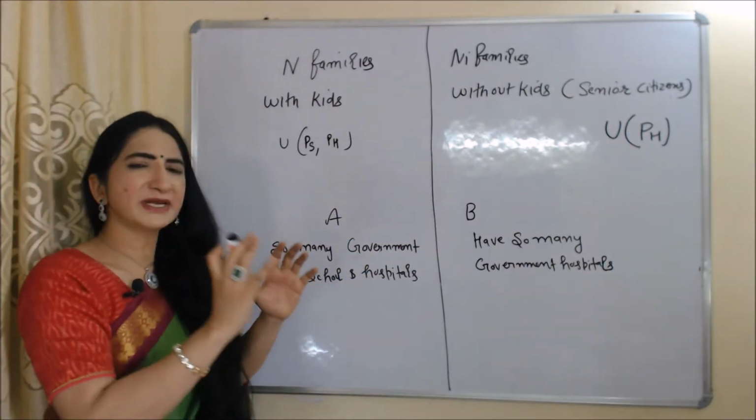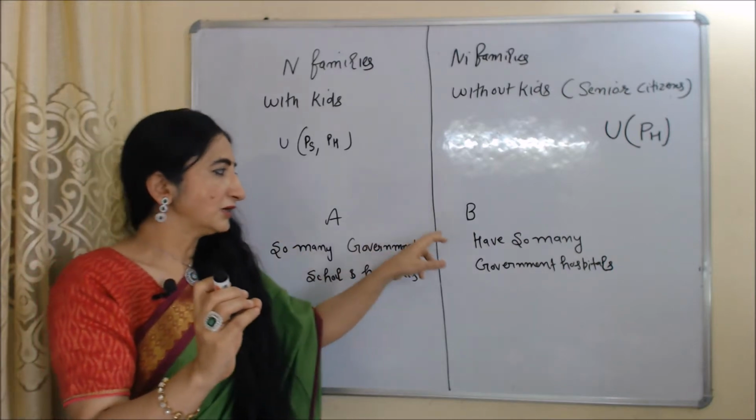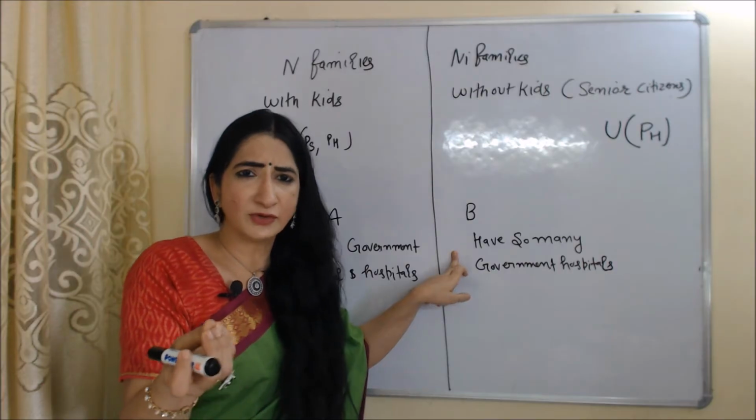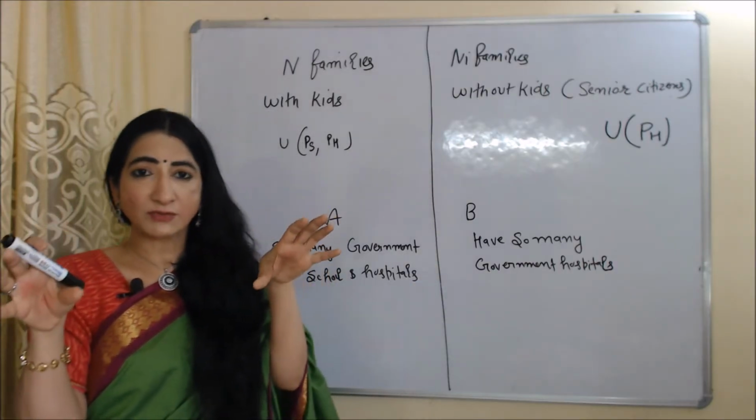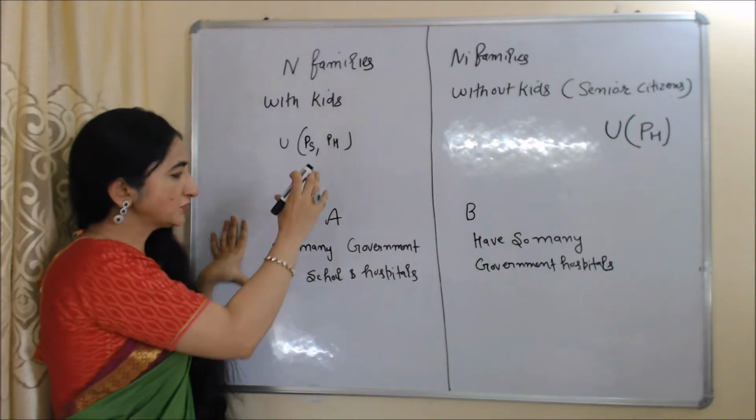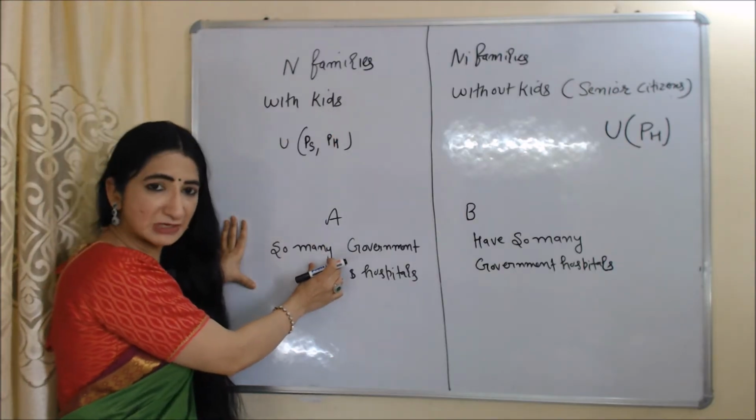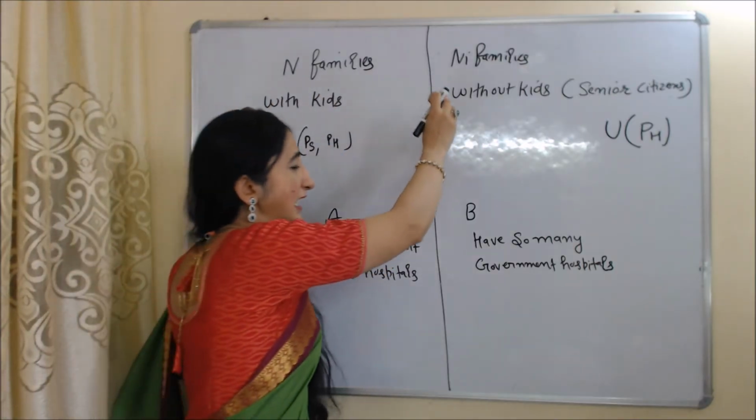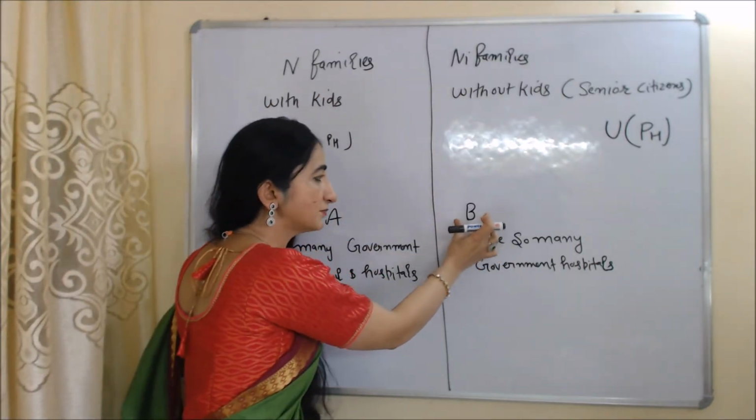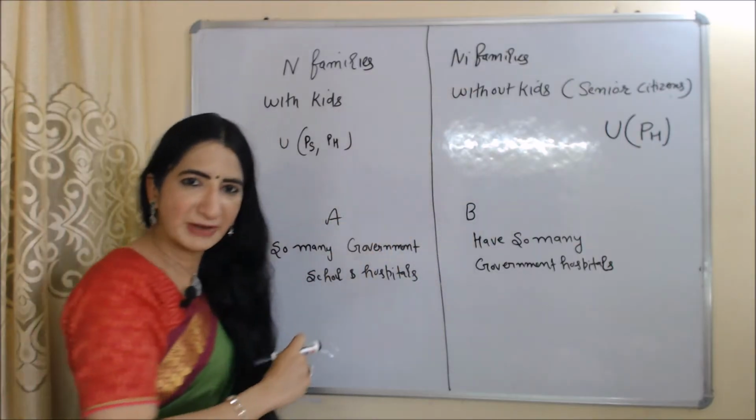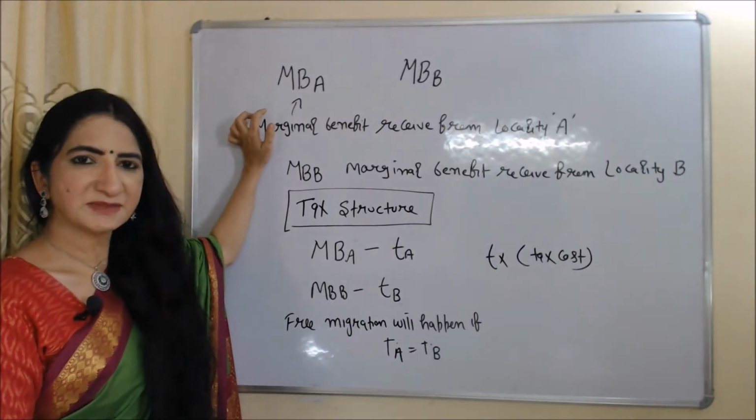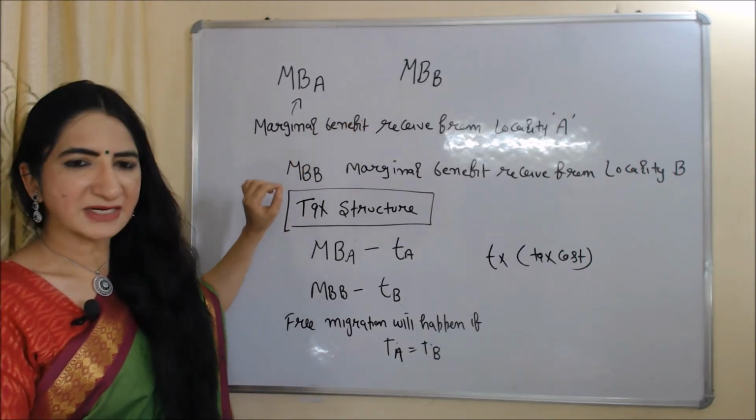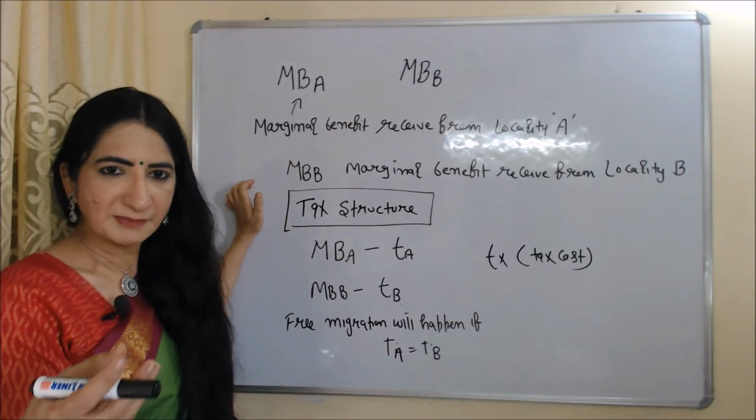Locality A has so many government schools and hospitals, and locality B has so many government hospitals and only a few government schools. According to this model, family N should move to locality A because locality A is suitable for N families. On the other hand, family N1 should move to locality B because locality B is suitable for N1 families. Here MBA is marginal benefit received from locality A and MBB is marginal benefit received from locality B.